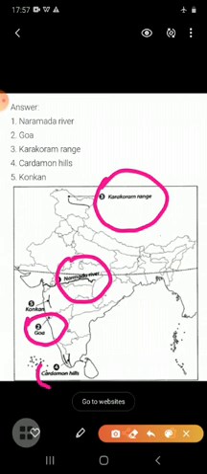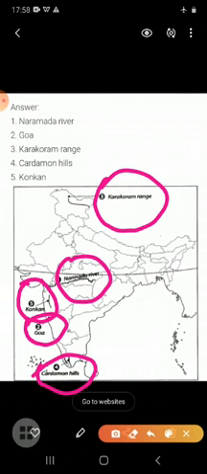So Cardamom Hills you have to locate here. And next is the Konkan coast. The Konkan coast from Mumbai to Goa is the northern part of the plains. So the strip is spread in the western coastal region in the north, and this is known as the Konkan coast. So you have to locate the Konkan coast.